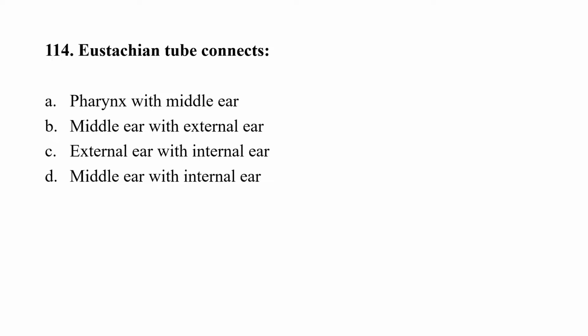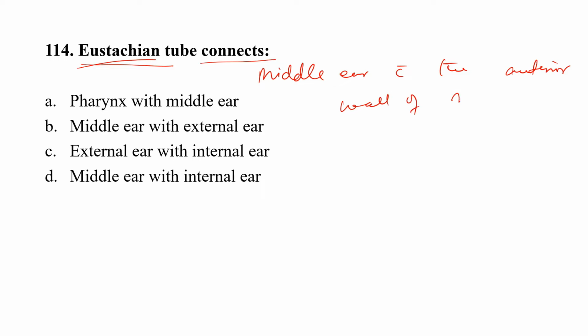Question number 114. Eustachian tube connects option A, pharynx with middle ear, option B, middle ear with external ear, option C, external ear and middle ear, option D, middle ear with internal ear. The Eustachian tube connects the middle ear with the anterior wall of the nasopharynx. So the correct option here is option A, that is pharynx with middle ear.